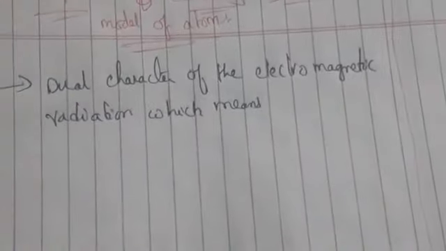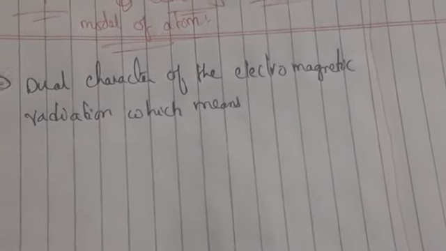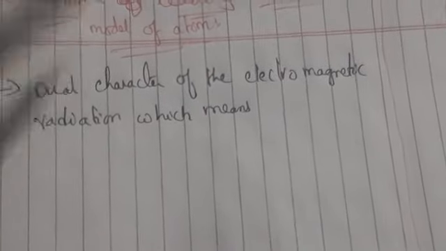Electromagnetic radiation is nothing but what shows both electric waves and also magnetic waves. And dual character means it acts with particle nature and also wave nature. That we call dual character.